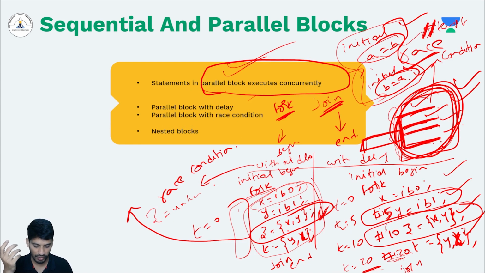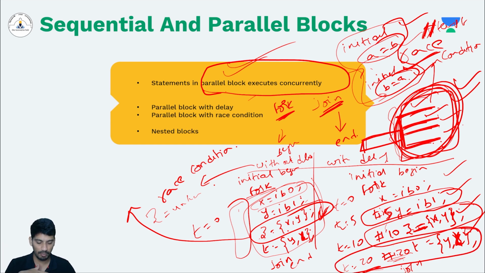But here, even though you are using blocking statements, the t statement will be executed at 20 nanoseconds. It is not blocking the earlier statements. We are simply using concurrent assignments with fork and join. So it will execute at its individual time period, not the addition of the previous time periods. That is the advantage of parallel blocks.